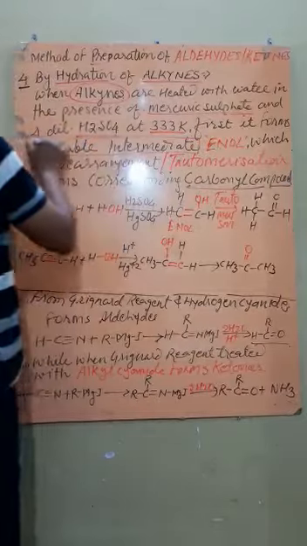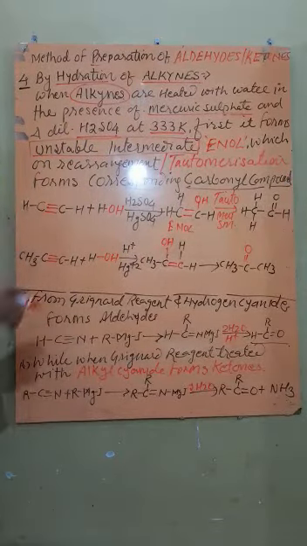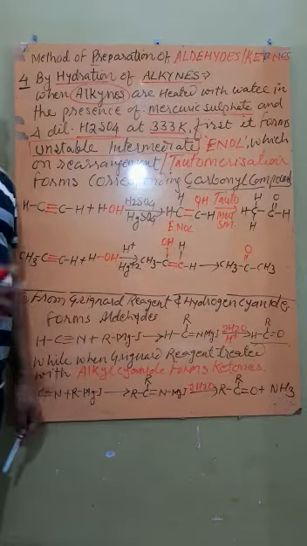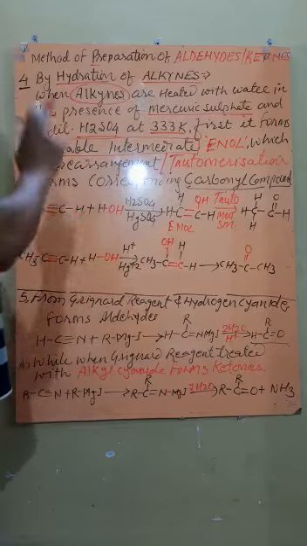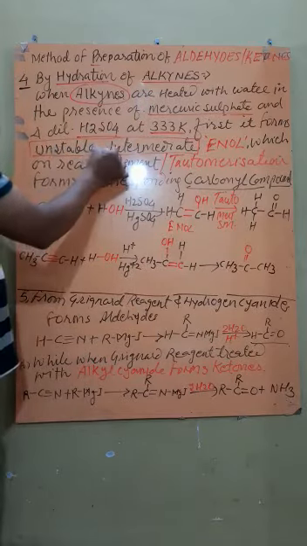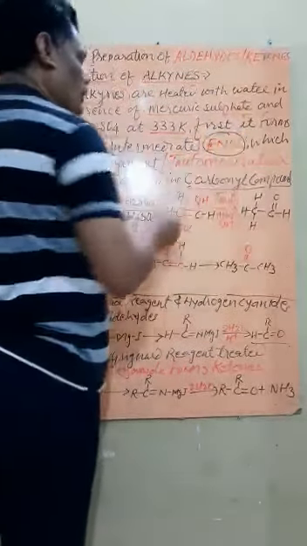Unstable intermediate means what? Alkyne is a highly reactive, unsaturated compound containing a triple bond. So the breaking down of two pi bonds is not possible. Therefore, first one of the pi bonds breaks, forming an unstable intermediate. This unstable intermediate is termed as enol. Remember here, enol. Enol means what?